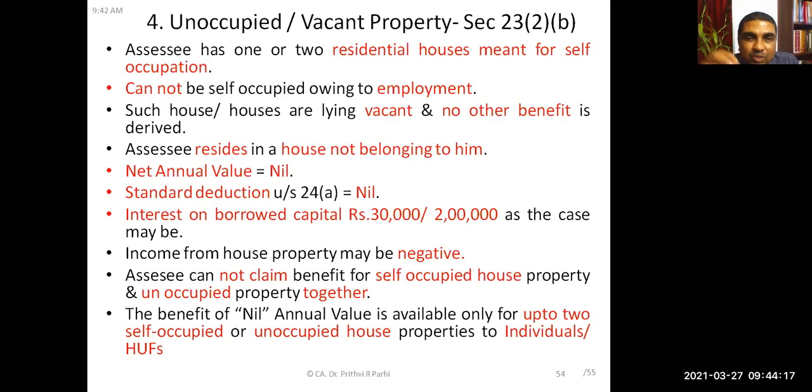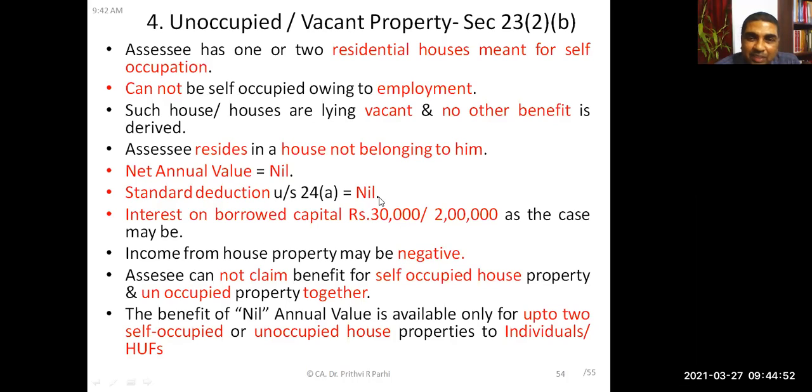So, the assessee has one or two residential houses meant for self-occupation. This is the condition: they cannot be self-occupied due to his employment. Such houses are lying vacant and no other benefits are derived. And the assessee resides in a house not belonging to him. If these conditions are met, then for that unoccupied house, net annual value shall be treated as nil. That means it will be treated just like a self-occupied house. Standard deduction is also nil.